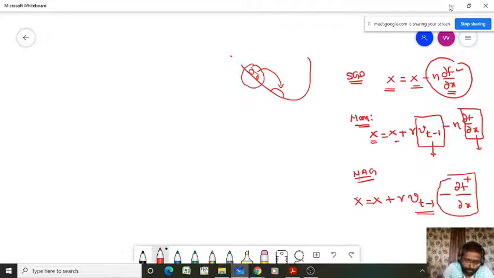Fine. Hope you understand. Now we will discuss the algorithm for the Nesterov accelerated gradient. Before starting the NAG algorithm, we will start with the momentum optimizer algorithm itself. Later we will make some modifications and see how that is converted into NAG.